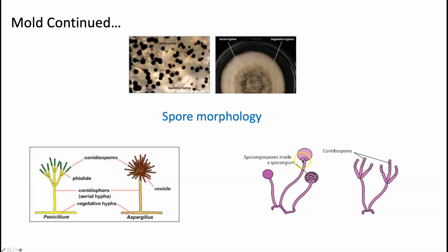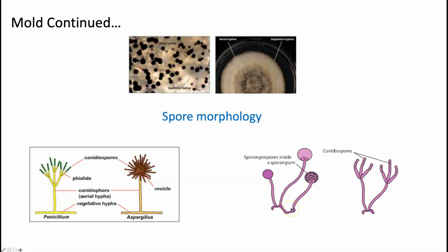Here we see, I like this figure, but I also put this one here for you to take a look at. We see the aerial hyphae is the stem that protrudes out from the vegetative hyphae that is being absorbed into the media to grab nutrients, right? So we see that this aerial hyphae is this filament that protrudes out. And then at the top, we'll see the various vesicles or the various conidiospores.